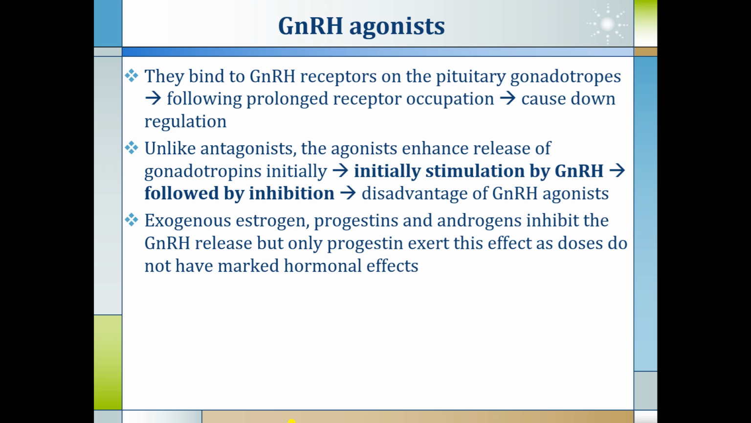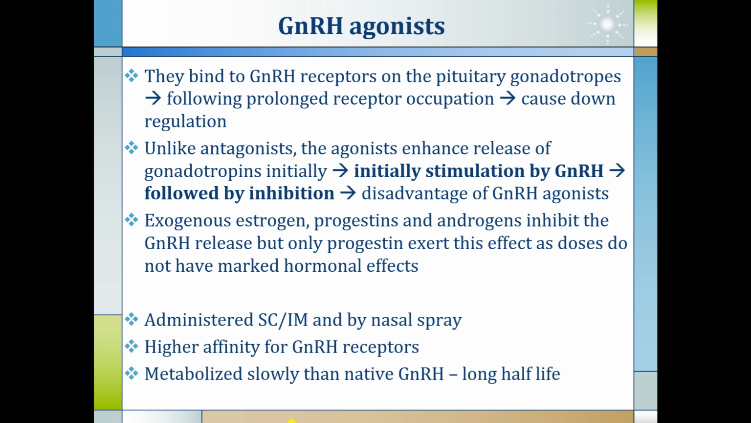Exogenous estrogen, progesterone and androgens inhibit the GnRH release, but only progestin exerts this effect, as doses do not have a marked hormonal effect. It is administered as subcutaneous or intramuscular injection or by nasal spray. They have high affinity for GnRH receptors and are metabolized more slowly than native GnRH. That is why they have a longer half-life.